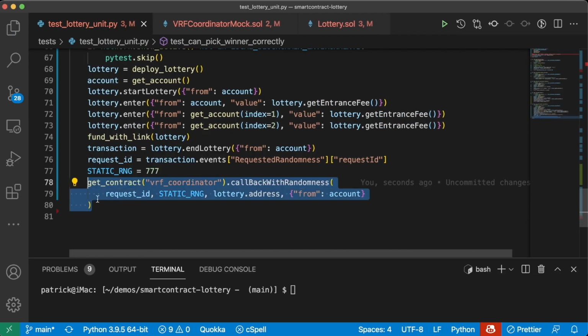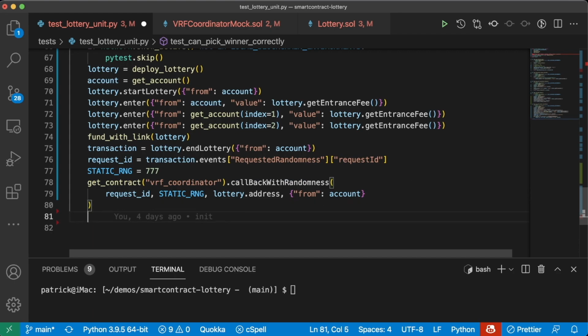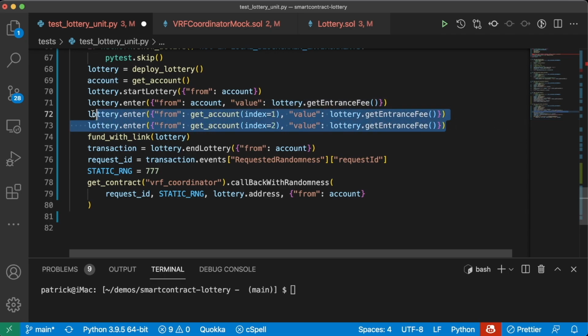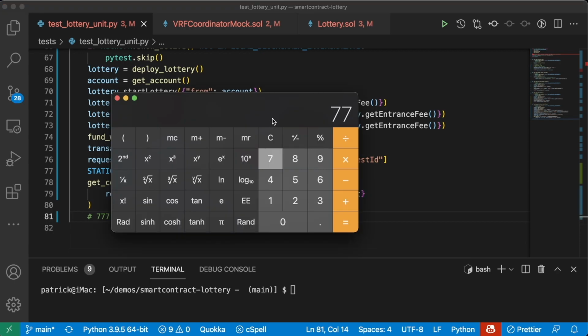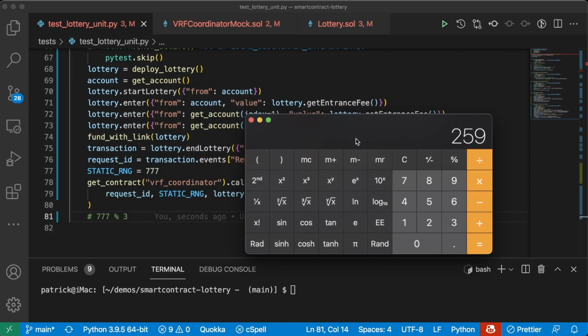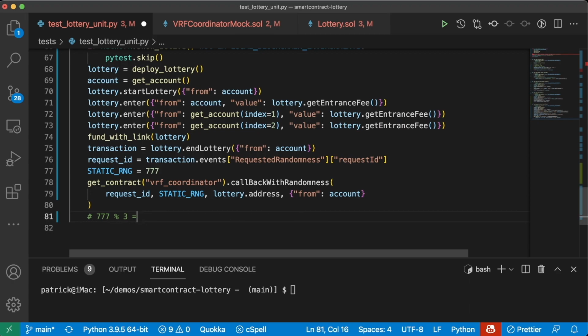And now that we've got a callback, what we can do is do our asserts now. So this is us dummying getting a response from a Chainlink node. And this is how we mock responses in our tests to make our lives way, way easier. So now we can figure out who the winner of this lottery actually is. If these are our three entries, that means it's 777 mod 3, since our random number is going to be 777. If we pull out a calculator, 777 divided by 3, it divides evenly, so we know that the answer to this is going to be 0, aka our account is going to be the winner.